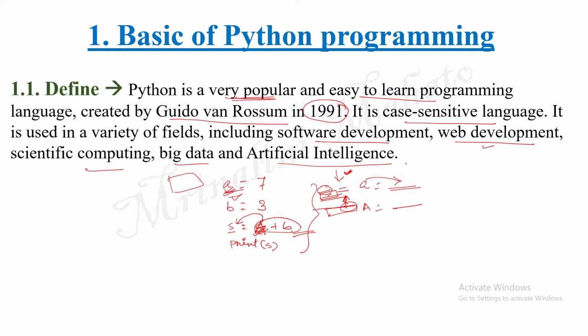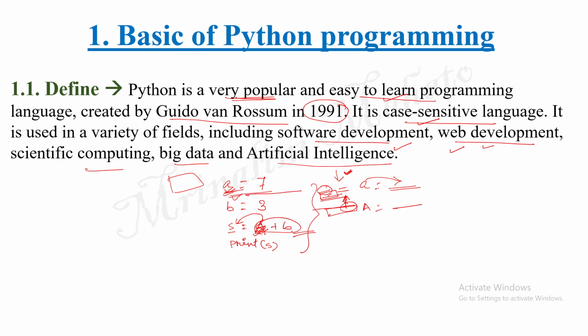So I hope you got the answers in the definition of Python programming language. It is very popular and easy to learn, and it is a case sensitive language, used for software development and web development. And one more important thing, it is an interpreted language. In Python, we are using an interpreter. Interpreted language means the system will check one line at a time.